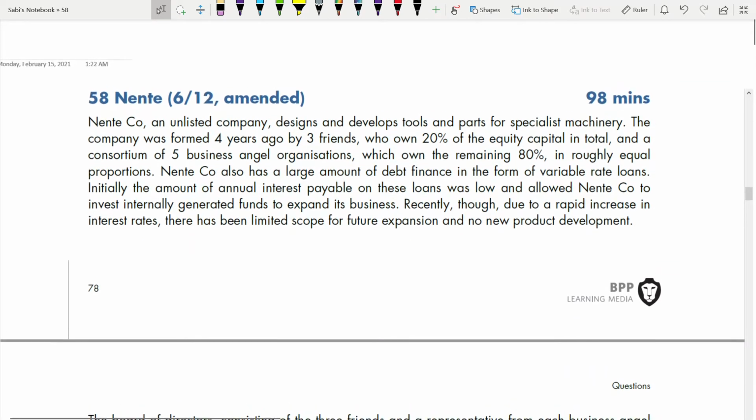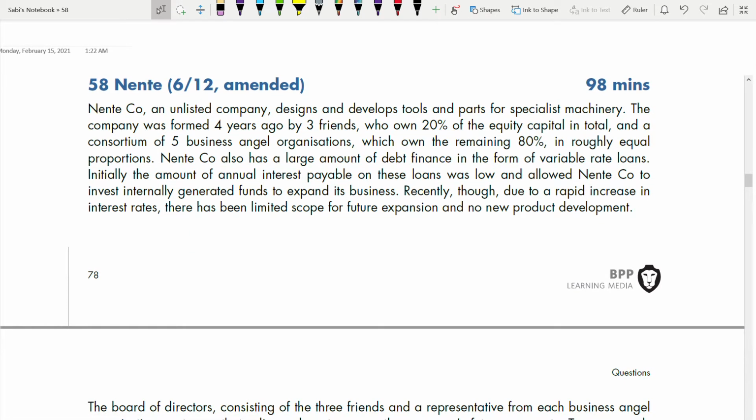So let's read. Nente is an unlisted company. Very important that you mark it as an unlisted company. It designs and develops tools and parts for specialized machinery. The company was formed 4 years ago by three friends who own 20% of equity capital in total, and a consortium of 5 business angel organizations which owns the remaining 80%. So the 5 business angels own 80% in roughly equal proportions.